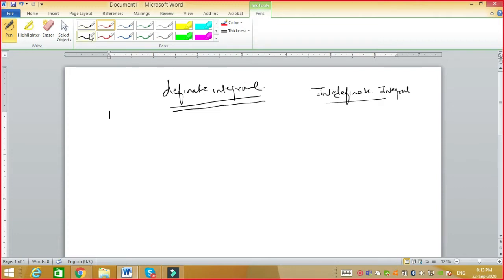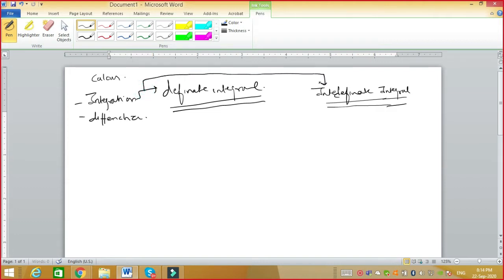So let us begin. First of all, what is indefinite integral? Indefinite integral is a portion of integration. Integration comes under calculus. Calculus has two parts: one is integration, another is differentiation. And integration is classified into two: one is definite and another is indefinite. Now how are these two different from each other?